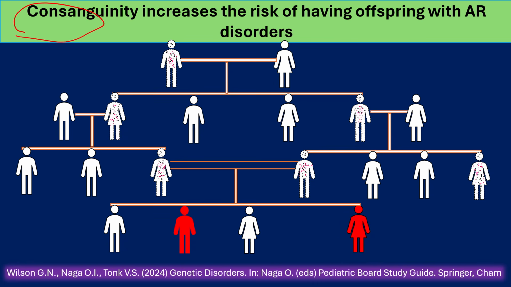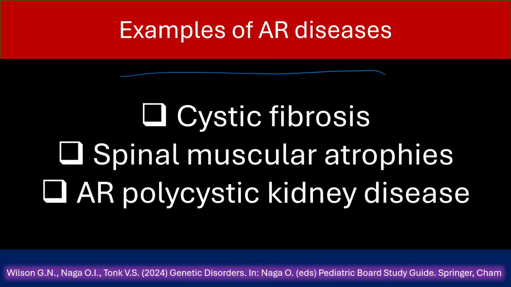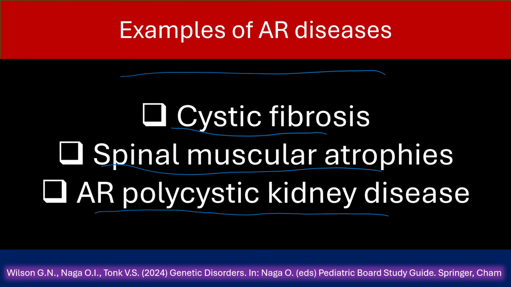Consanguinity, or marriage between relatives, increases the risk of having offspring with autosomal recessive disorders. Examples of autosomal recessive diseases: cystic fibrosis, spinal muscular atrophies, autosomal recessive polycystic kidney disease.